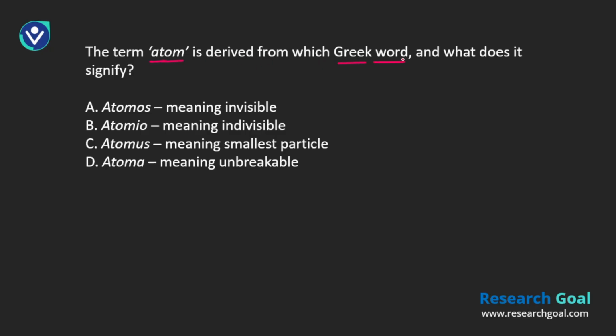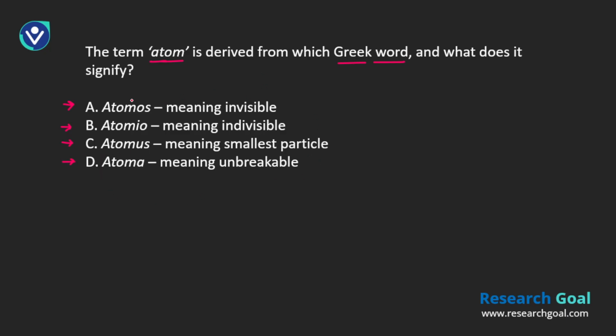I hope you remember that we have covered in that lecture what Greek word was used for atom and what it signifies. So we are asking what that word is and what the significance of that word is. We have a couple of options over here: A, Atomos; Atomio; Atmos; Atoma. I hope you're already able to identify the correct option.